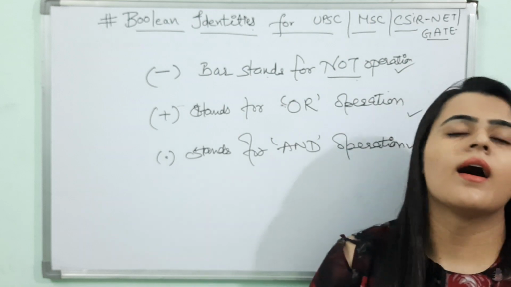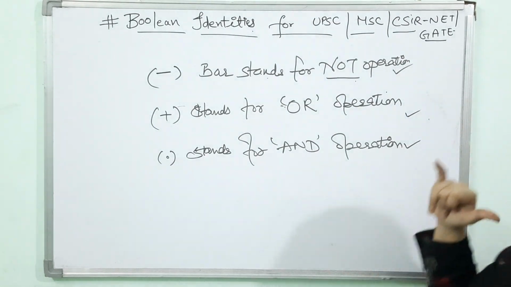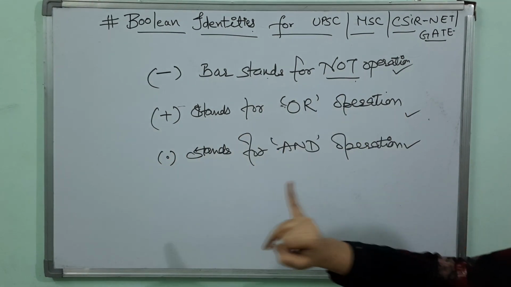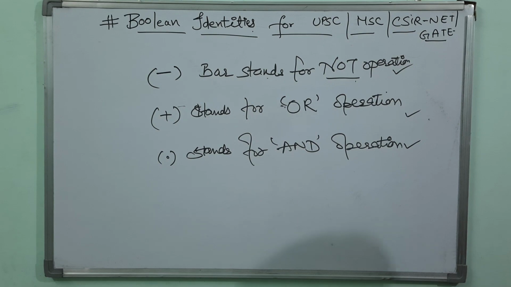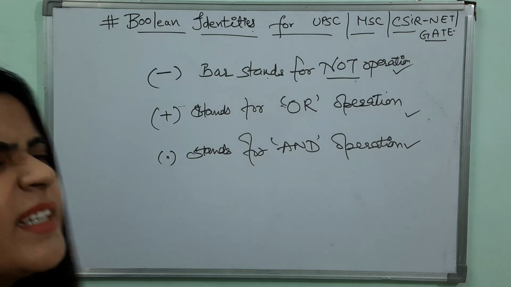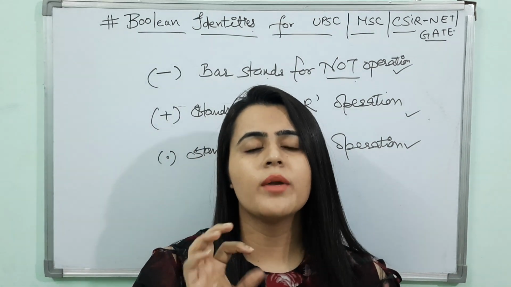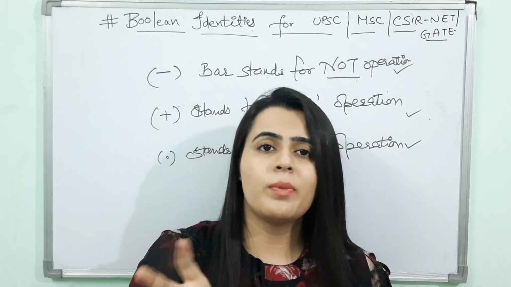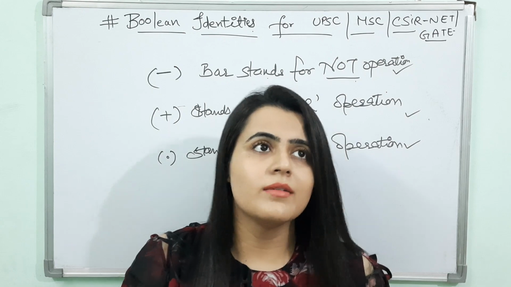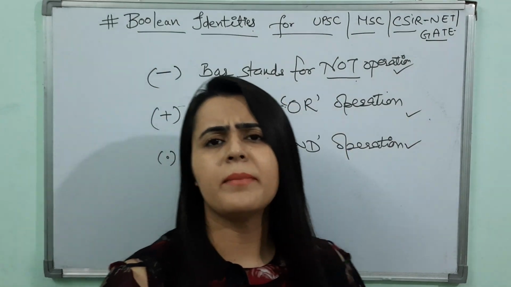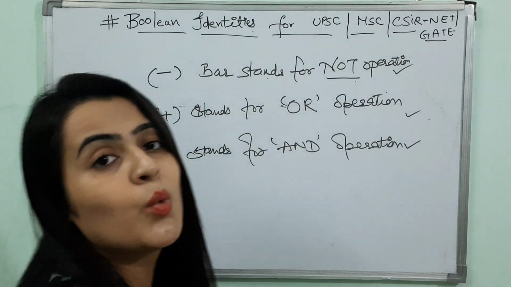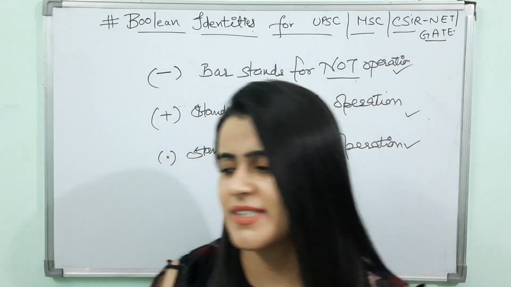So next are the properties of Boolean algebra. You know that bar stands for NOT operation, plus stands for OR operation, and dot stands for AND operation. In this video, I'm just giving you a basic review and basic learning about Boolean identities. I'm not going to explain it in full, but I'm going to explain with examples, like which type of examples come in UPSC, MSc, CSIR, NET examinations. So now the very important thing is the properties of Boolean algebra. So, starting.